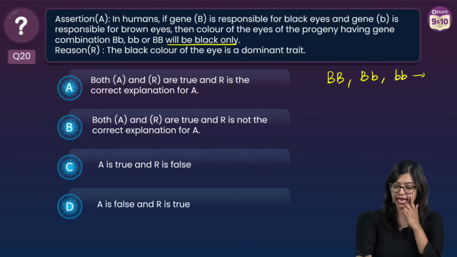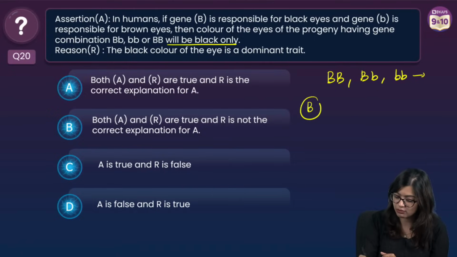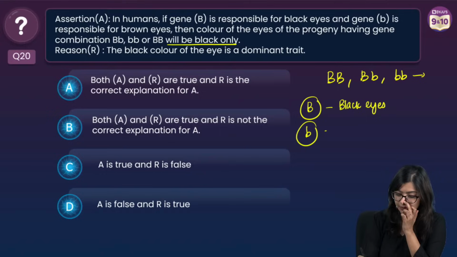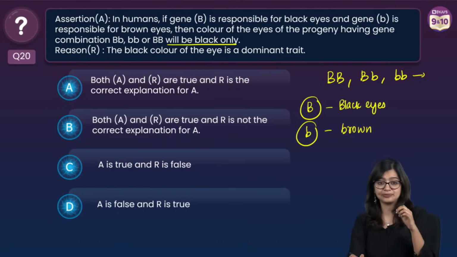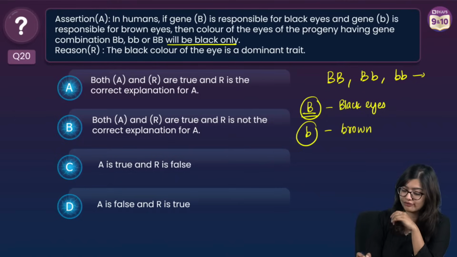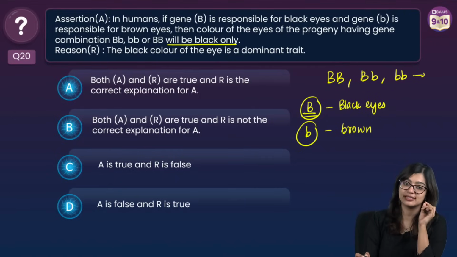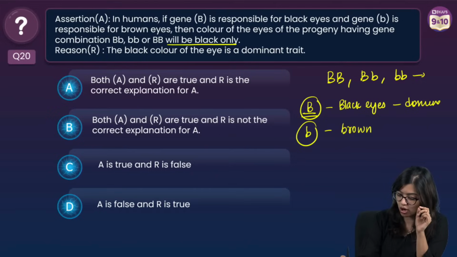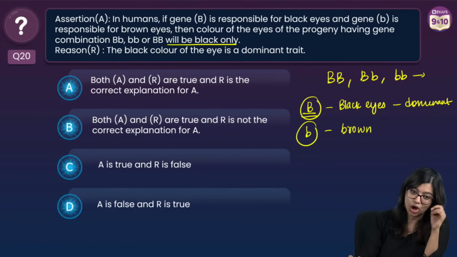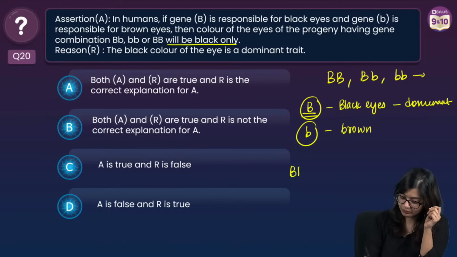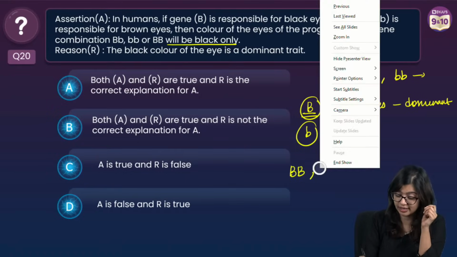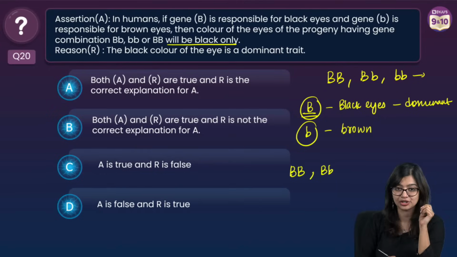See, now they're saying that there is a gene which says capital B, which is for black eyes, right? Then we have a small letter b, which is for brown eyes. If a gene is represented with a capital letter, we know that this is the dominant trait, right? And when does the dominant trait express itself? In homozygous condition and in heterozygous condition.